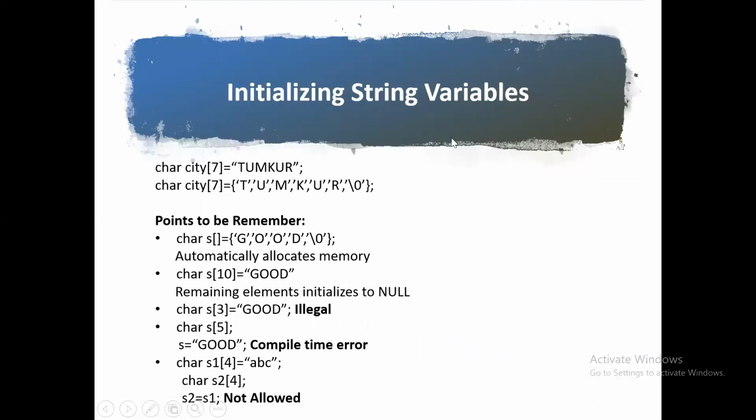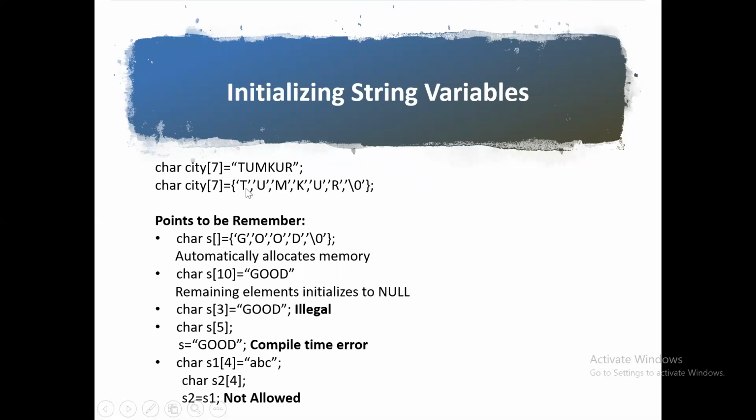Then next, how are you going to initialize the string variable? First thing, char, that is the data type. Then city, which is the string name. Then within the subscript, I am specifying the size. That is going to be assigned by either a string within double quotes, or you can use flower brackets.